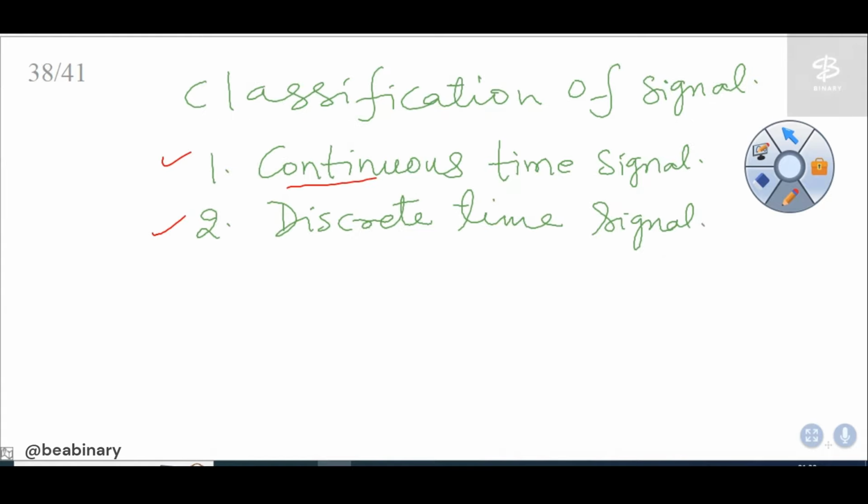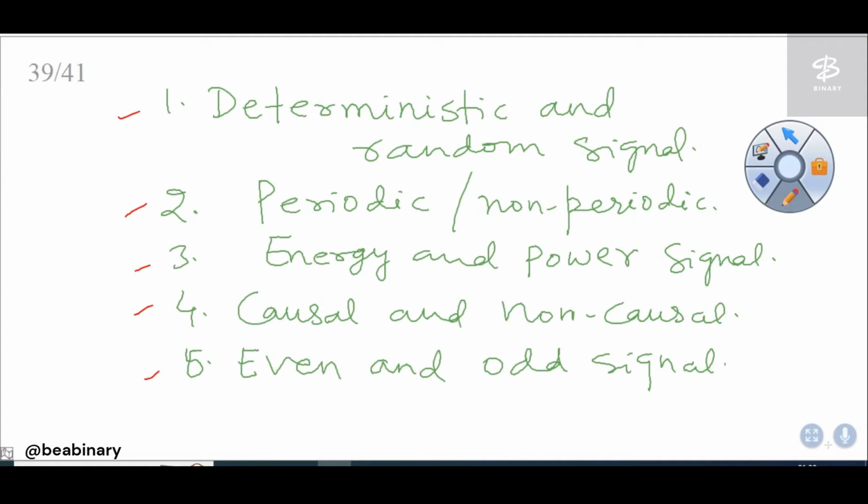Similarly, if you have the discrete time signal, it can be periodic, it can be non-periodic, it can be even, it can be odd. Now, how do you determine those things, that the signal is even or odd, or whether it is periodic or non-periodic? So we will understand how we can do the further classification of this continuous time signal or the discrete time signal in these different classifications.